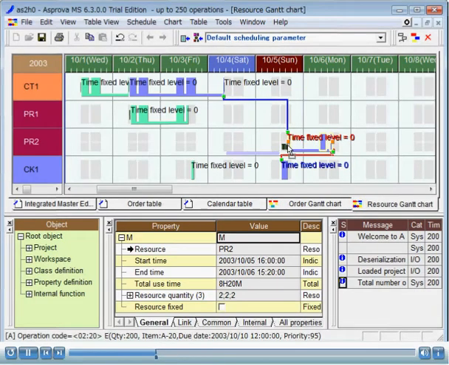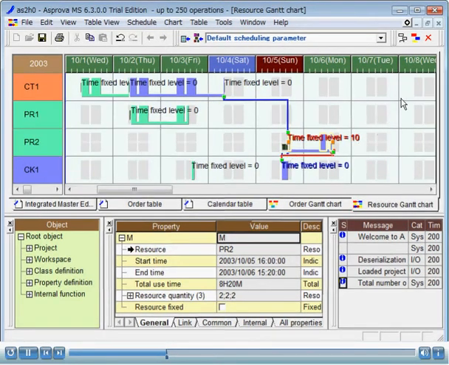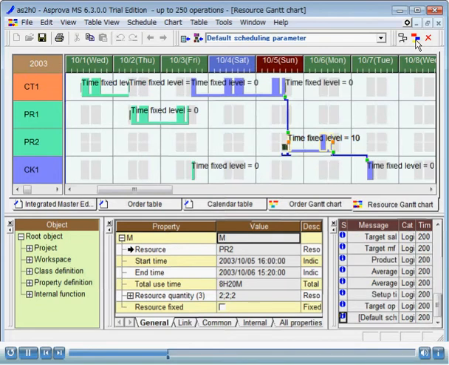As you can see here, if we try to move one of the operations with the mouse, the time-fixed level of the moved operation is set to 10. If we reschedule, operations with a smaller time-fixed level will be pulled towards the operation with a larger time-fixed level. Reschedule. You can see that the operations for CT1 and CK1, which have a time-fixed level of 0, have been pulled towards operation for PR2, which now has a time-fixed level of 10.